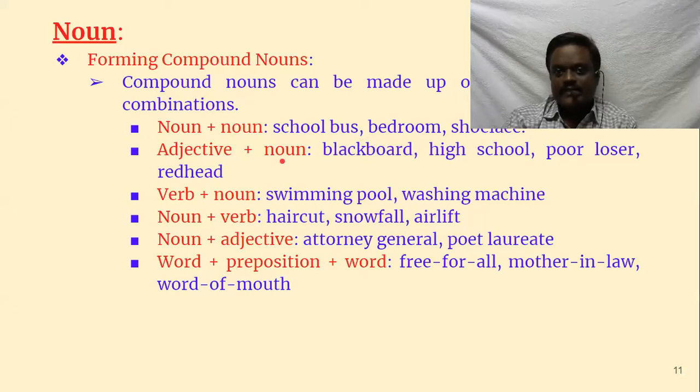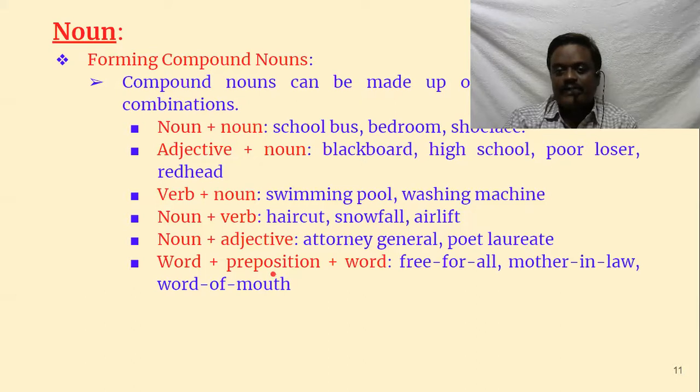Then adjective plus noun: blackboard, green board, high school with a space, poor loser, redhead with no space. Then verb plus noun: swimming pool, washing machine. Then noun plus verb: haircut, hair is noun, whereas cut is verb. Snowfall, airlift. Noun plus adjective: attorney general, general is adjective. Poet laureate.